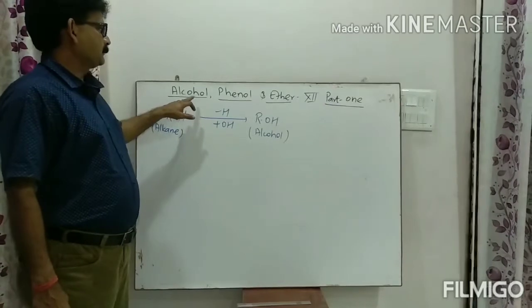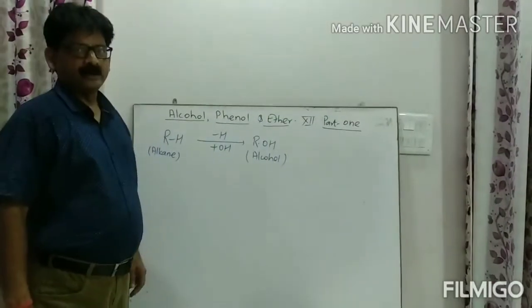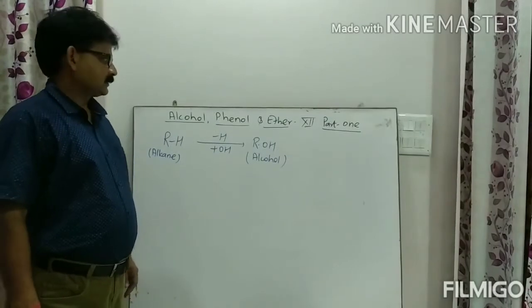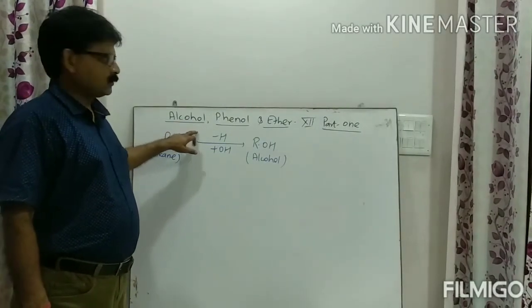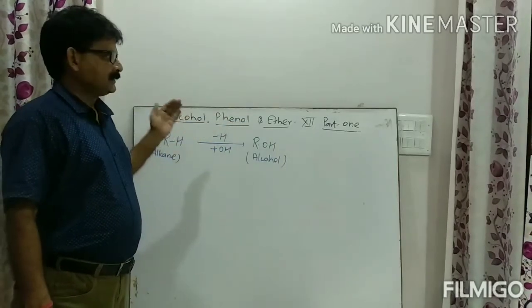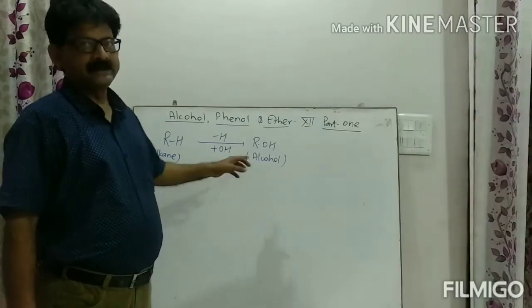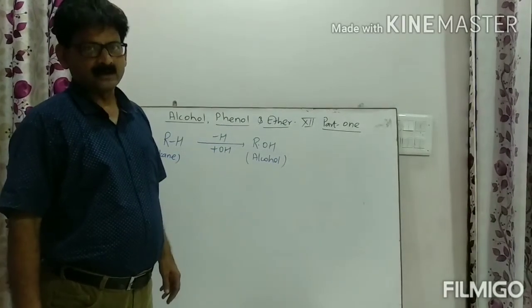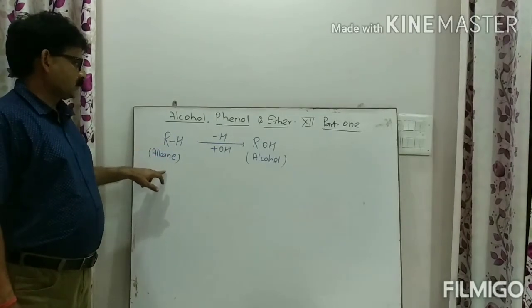Discuss the chapter alcohol, phenol and ether. This is a very important topic in organic chemistry, right? In this unit we will discuss how we can prepare alcohol, phenol and ether. We will discuss physical and chemical properties of alcohol, phenol and ether and its organic conversion. Clear? Now we will start from alcohol.